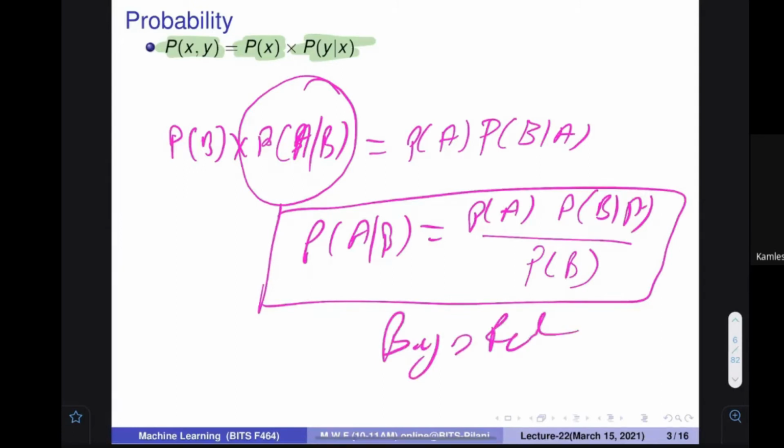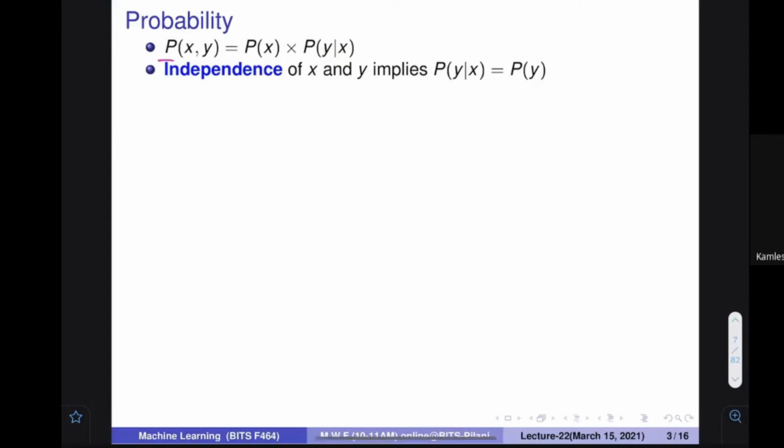It is Bayes rule. So we can see that this is a very interesting formula, and many other times we are going to use it. So please be comfortable with this. What is this? Probability of A and B is equal to probability of A times probability of B given A. Here XY is written, I am telling AB.